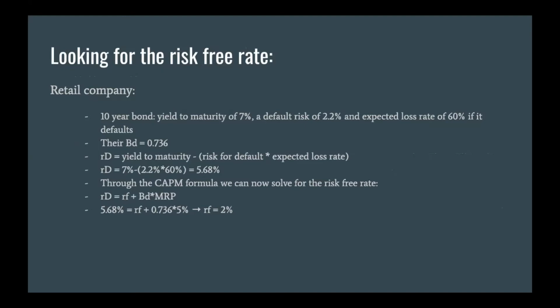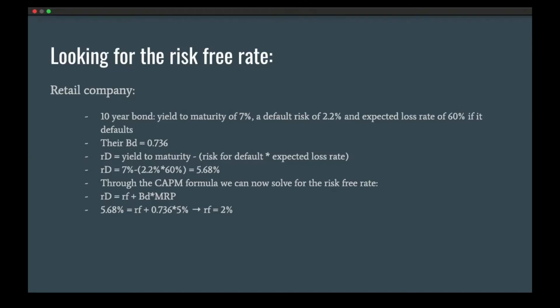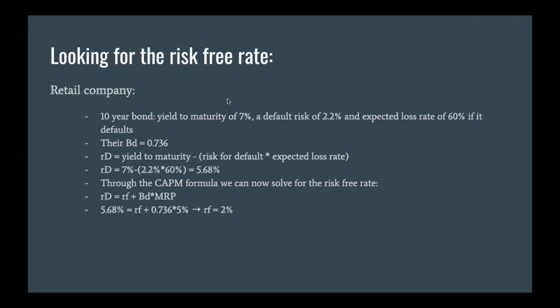Even though the other companies work in different industries, we can use the information about them and their debt rate or debt beta in order to find the risk-free rate, since the risk-free rate is the same for all of the companies in the same economy.